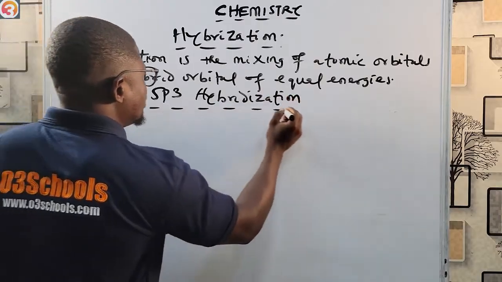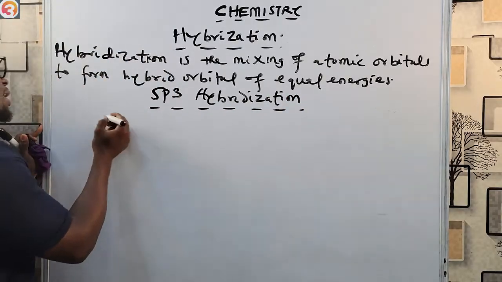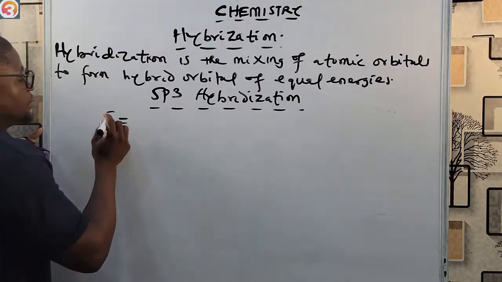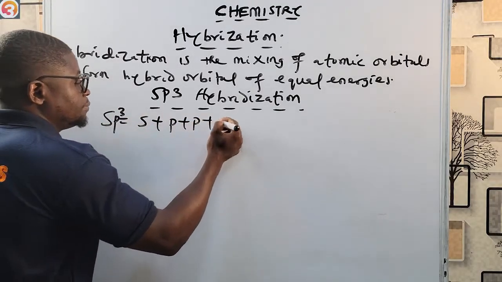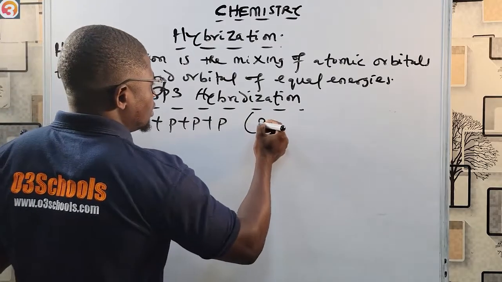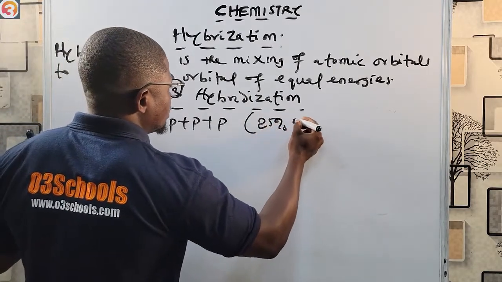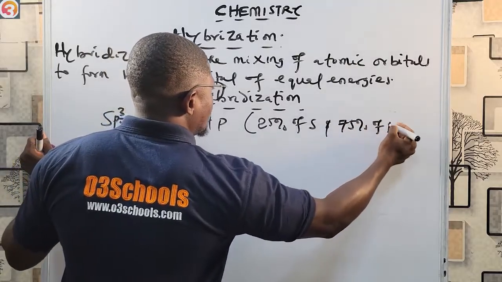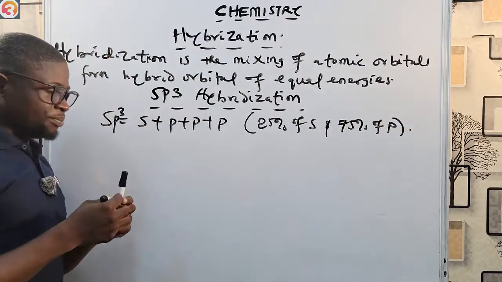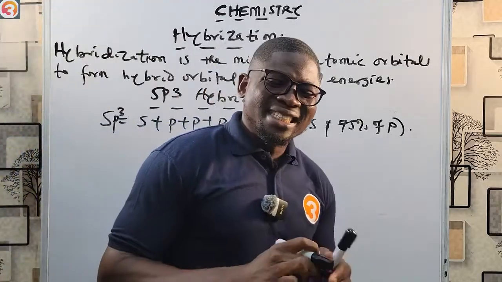Sorry for my ugly handwriting. So I'm going to have sp3, which is s plus p plus p plus p, in the ratio 25% s and 75% p.